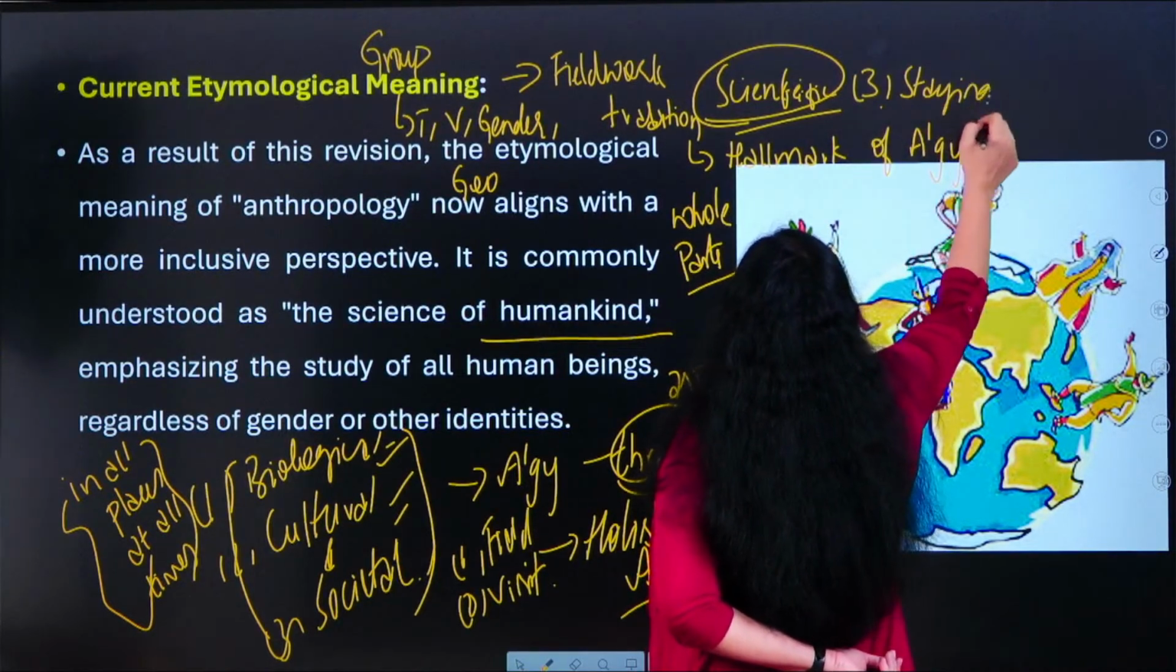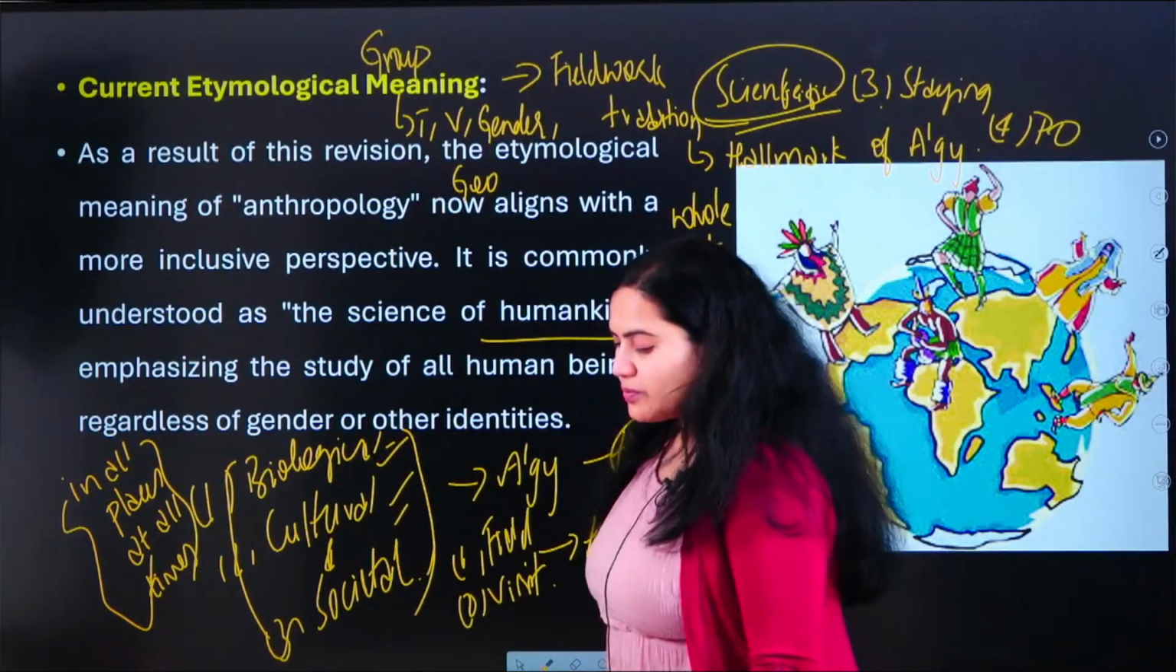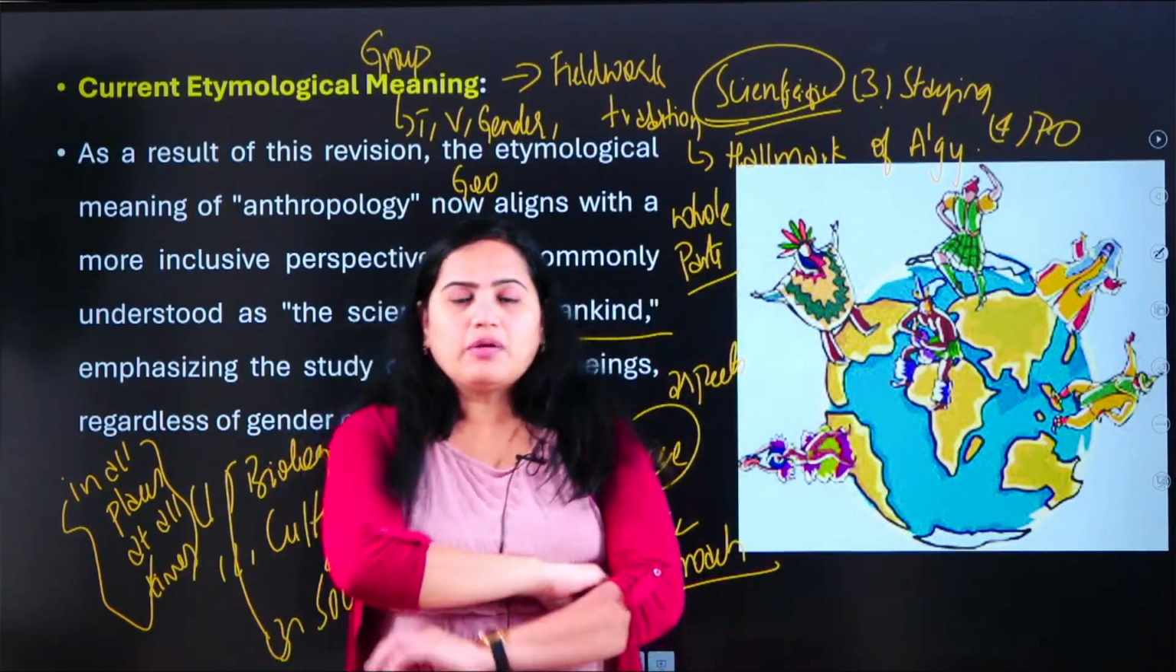And the fourth thing is that he has to do participant observation. So what do you mean by participant observation?